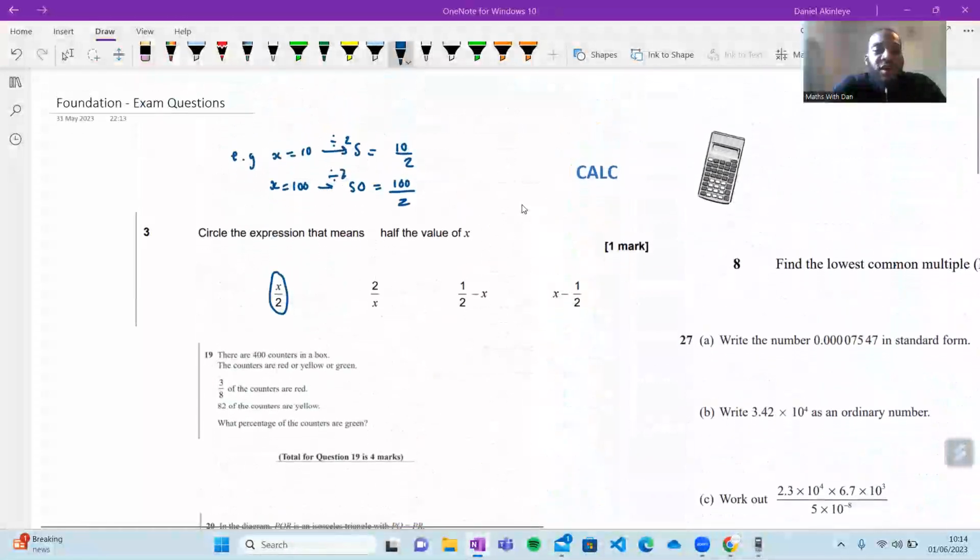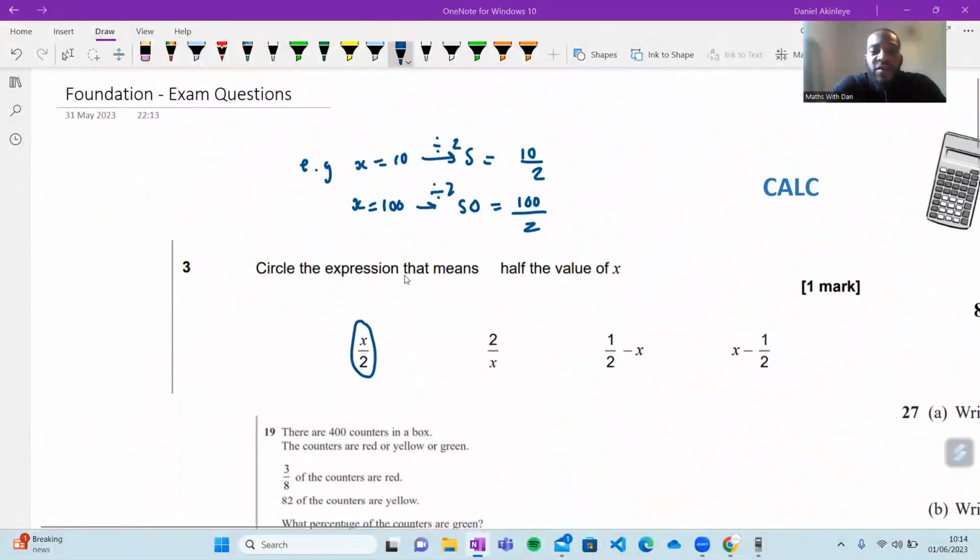Let me just run through everything before we continue. We've done two questions so far. The first question was: circle the expression that means half the value of X. What I said is you just use normal numbers to get an idea of the question. If X was 10 and we halved it, it would be 5 because that's 10 divided by 2. If X was 100, it would be 100 divided by 2, which is 50. So we now extend that to algebra. So it's X over 2 for the first one.